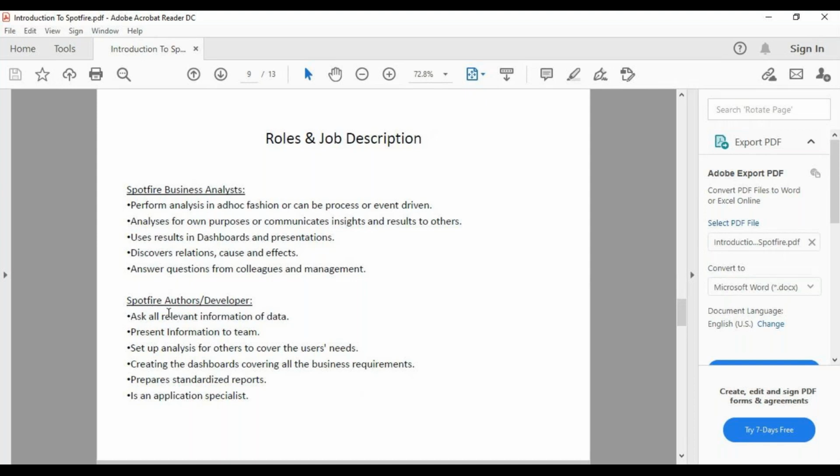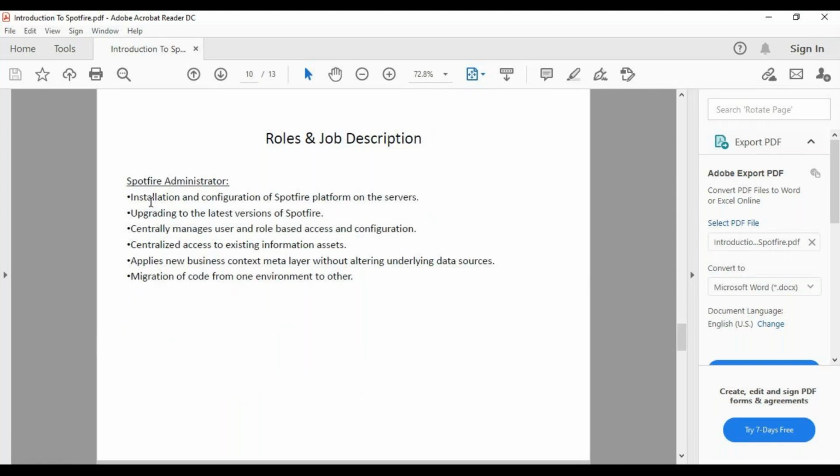And then we have Spotify developers or authors, as we call them. So people like you and again me. Here the people will be working on the requirements: what is the requirement, what is the data, what kind of charts, what kind of report they need to build, all that. Then administrators, again people like you and me, where we have access to that, so we will be installing and configuring Spotify environments, upgrading from lower to higher versions, applying hot fixes and all.